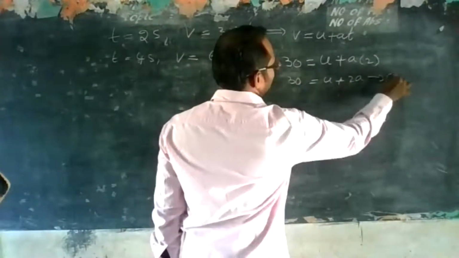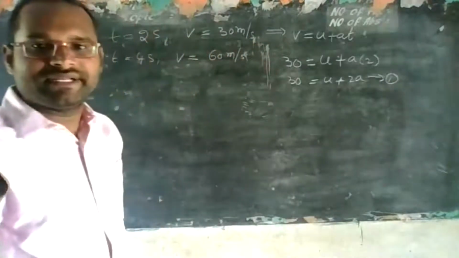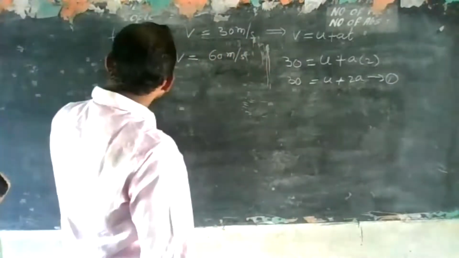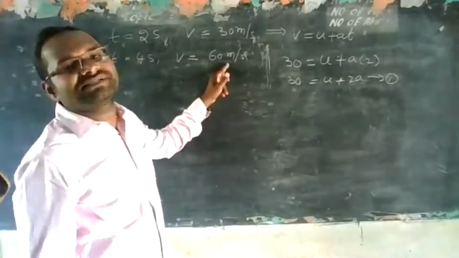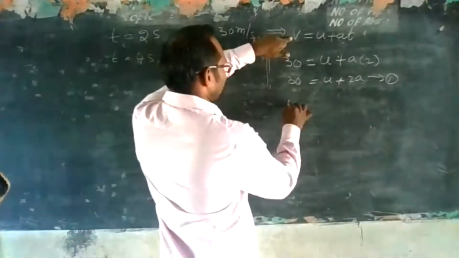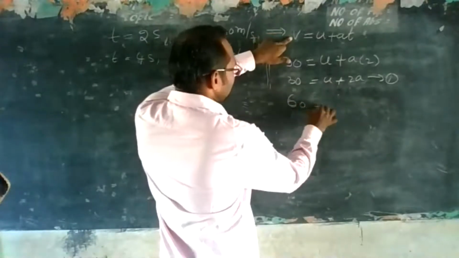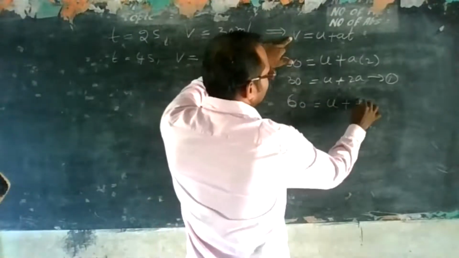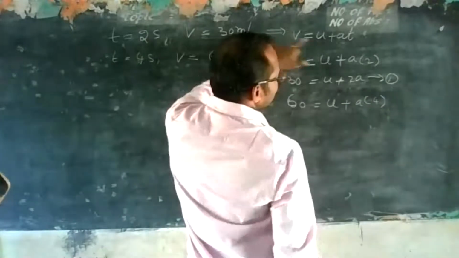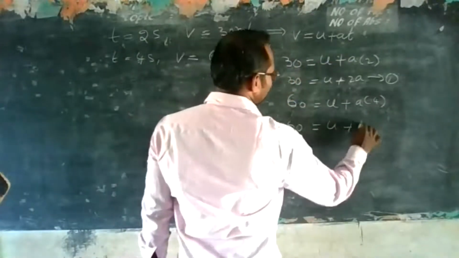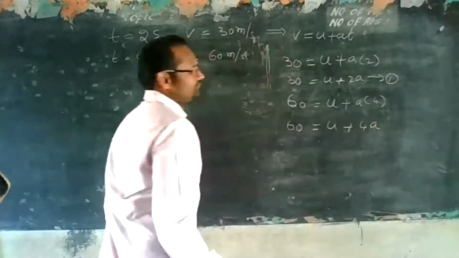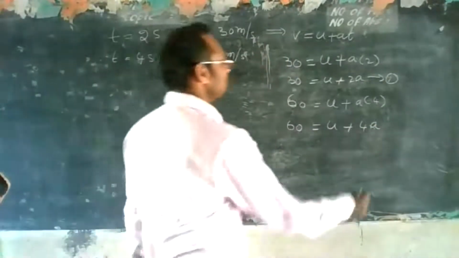Let us keep this as equation number 1. Next, in 4 seconds, its velocity becomes 60 meters per second. Velocity 60 is initial velocity U plus A into 4 seconds. So 60 is equal to U plus 4A. This is equation number 2.